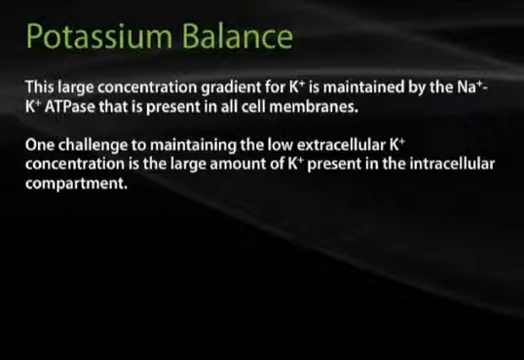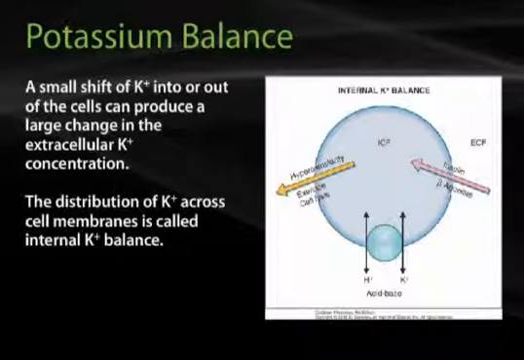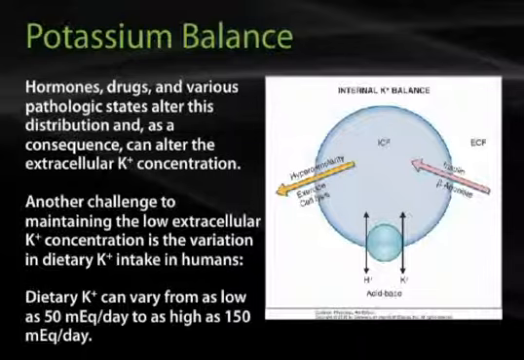One challenge to maintaining the low extracellular potassium concentration is the large amount of potassium present in the intracellular compartment. A small shift of potassium into or out of the cells can produce a large change in the extracellular potassium concentration. The distribution of potassium across cell membranes is called internal potassium balance. Hormones, drugs, and various pathologic states alter this distribution and, as a consequence, can alter the extracellular potassium concentration.